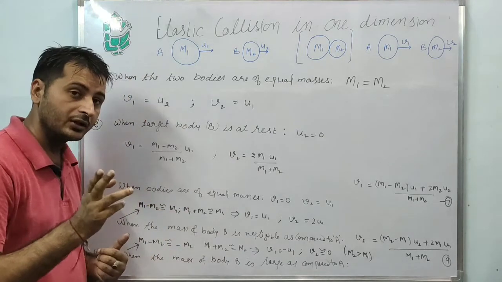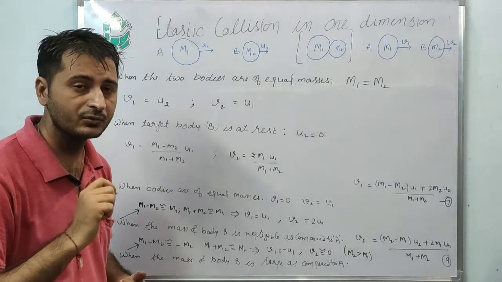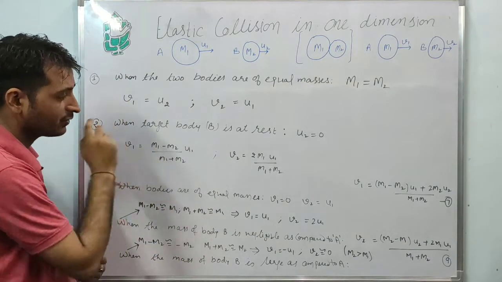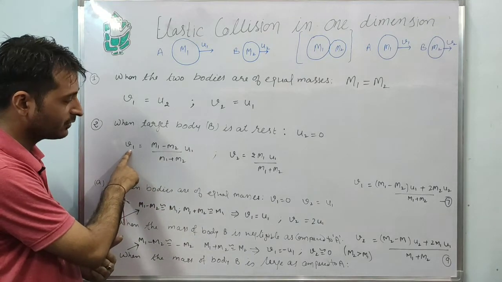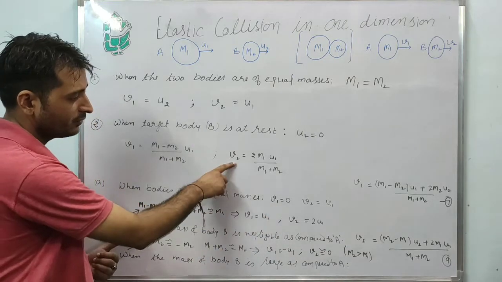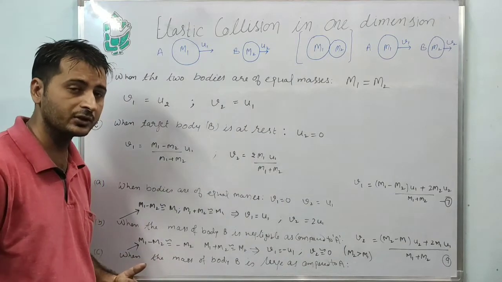Next, now implement the cases. What happens when the masses are the same? When M1 equals M2, the M1 minus M2 term cancels out, so V1 equals 0, and V2 comes out to be U1. So what does it mean?